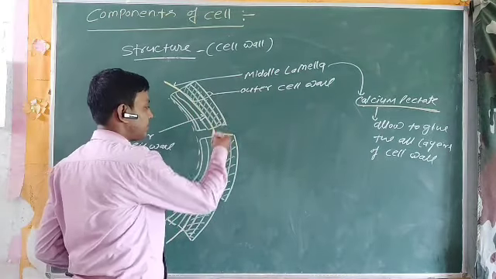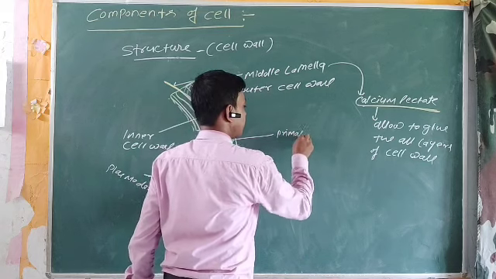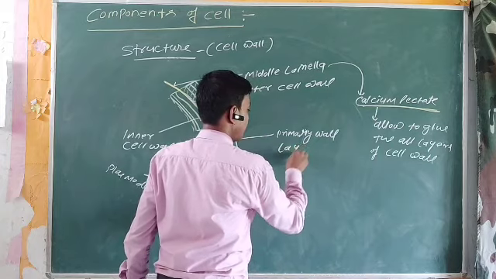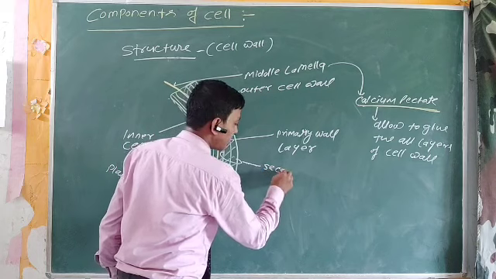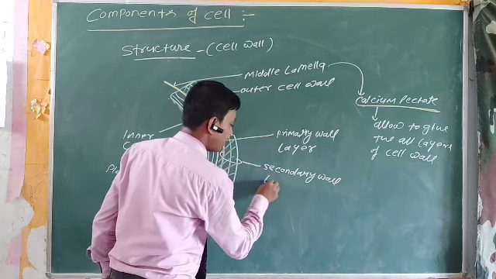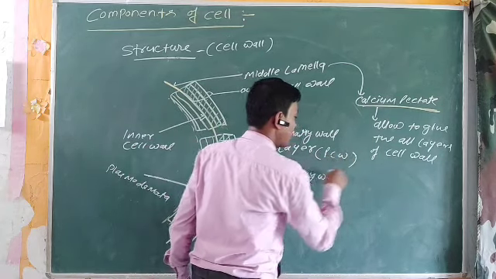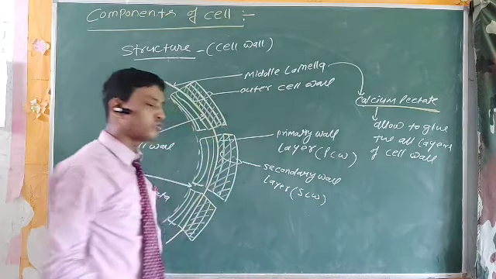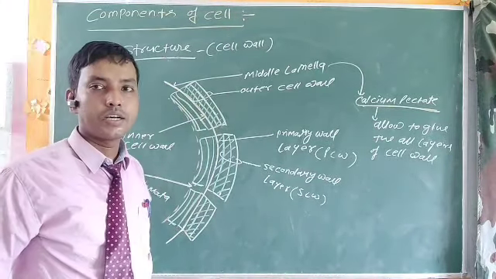Now back to differentiate the different layers. This one is the primary wall layer, and this one is the secondary wall layer. The primary wall layer is known as primary cell wall, and the secondary wall layer forms the secondary cell wall, that almost 2 to 3. So overall 2 to 3 layers can be generated over each cell wall.